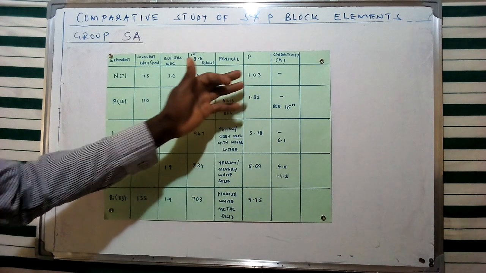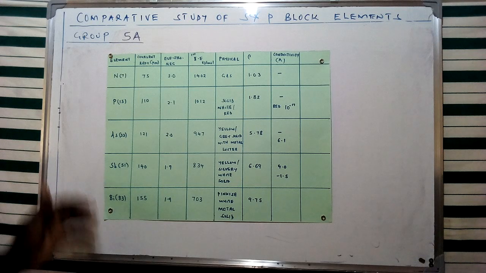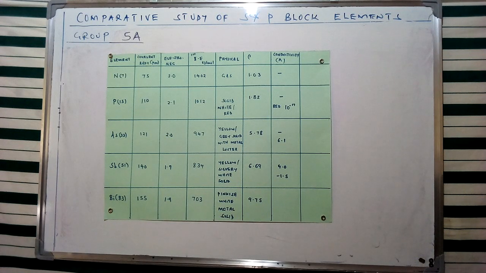Now, the conductivity as well is going to vary, but not in a defined way. These are some of the characteristics we are going to see displayed by these particular elements. In our next discussion, we're going to look at a summary of the chemical properties which we're going to witness for the group 5 elements. That's going to give us a clue on some of the characteristics we're going to come across in their various reactions and applications in our day-to-day lives.